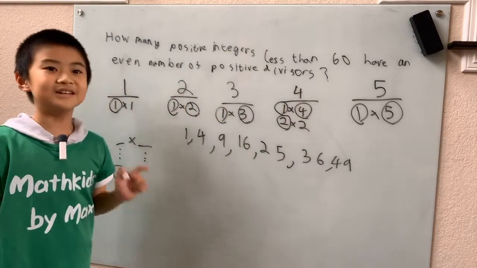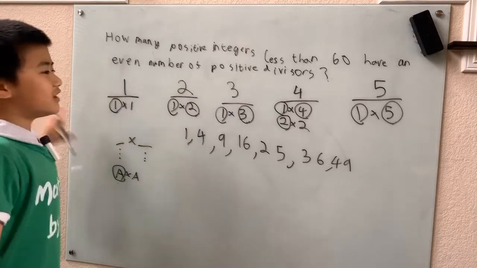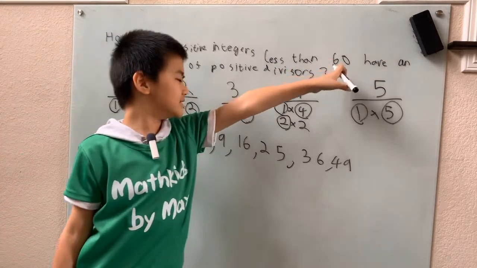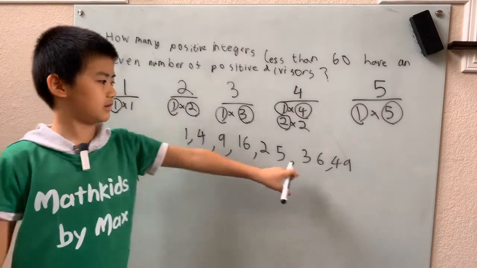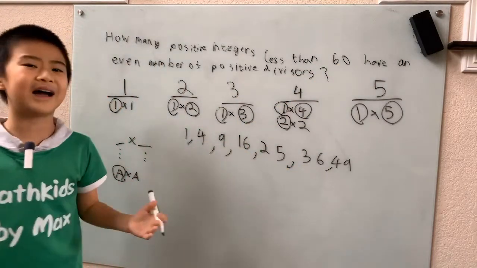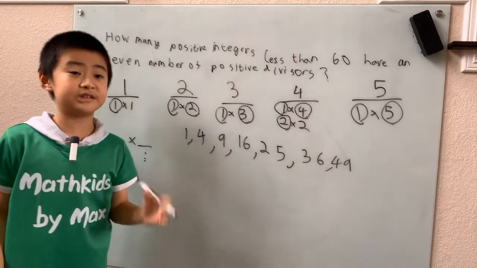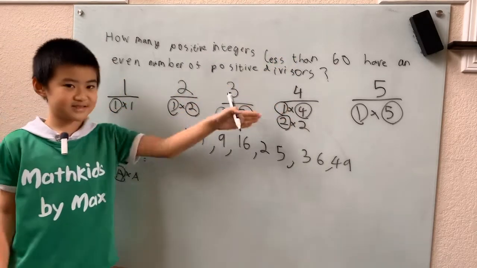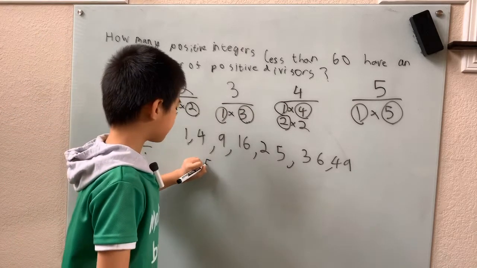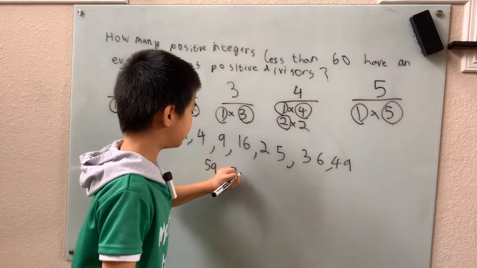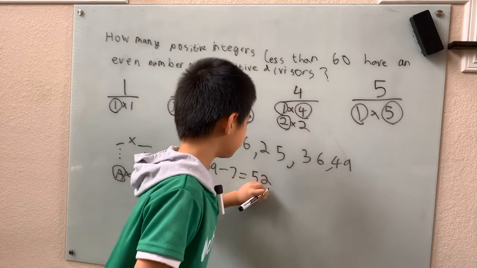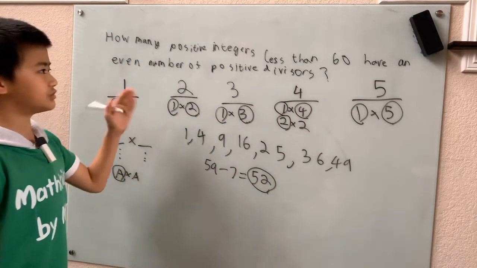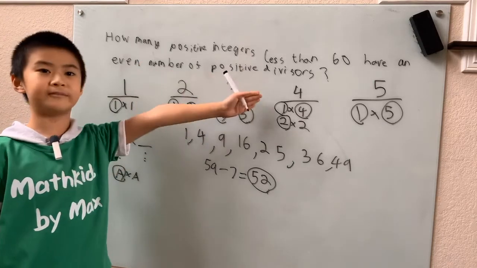But here's the thing. Don't do all this work and then get the answer wrong at the simple part. You don't want 60 minus our 7 numbers. We want 59, because they want less than 60. This doesn't include the number 60. Okay, got that? Not 60. So we have 59 minus 7, which is 52. So there are 52 numbers less than 60 that have an even number of positive divisors.